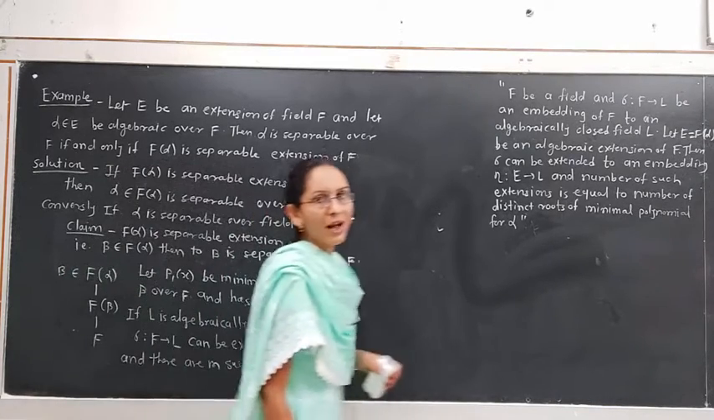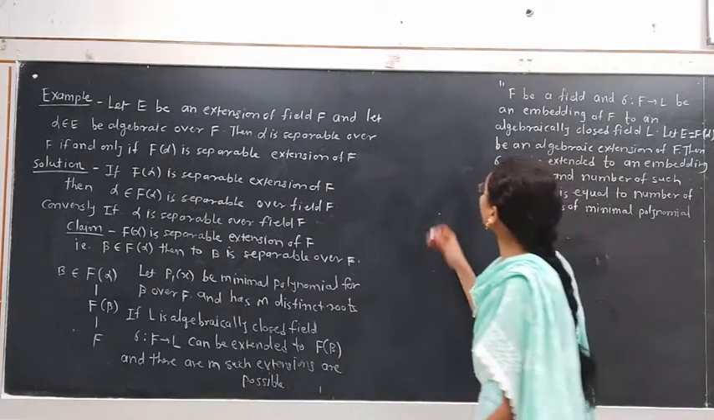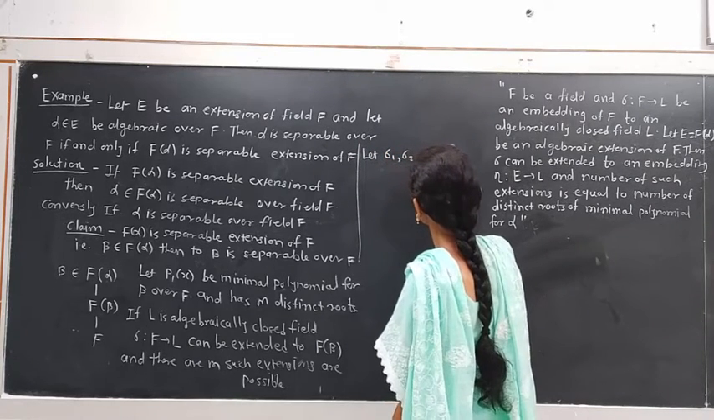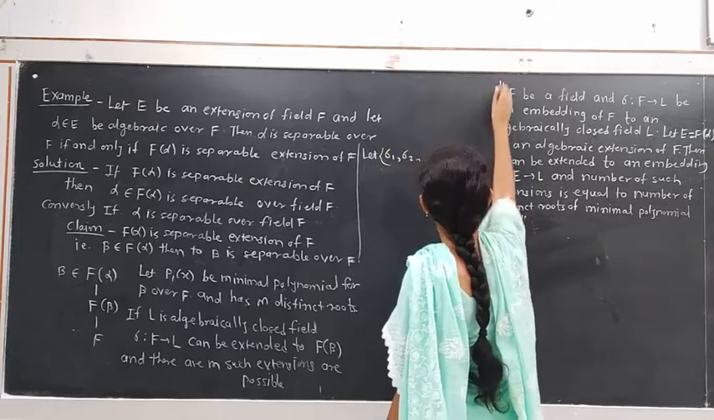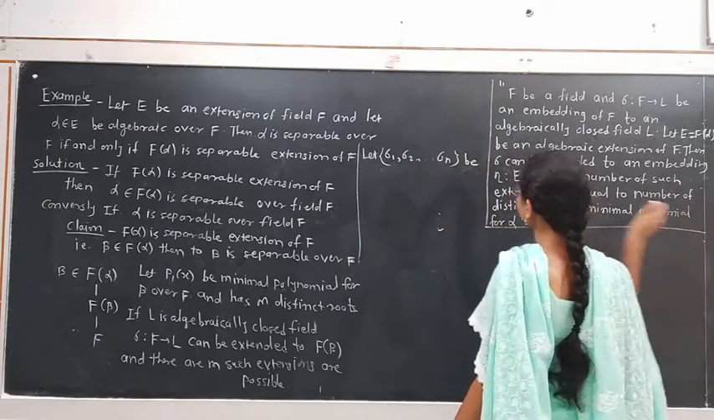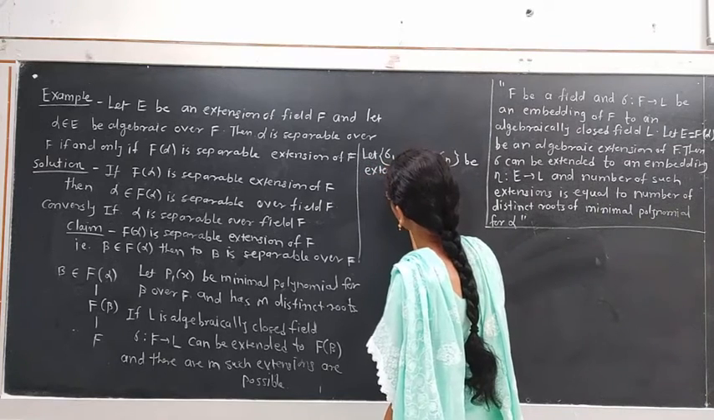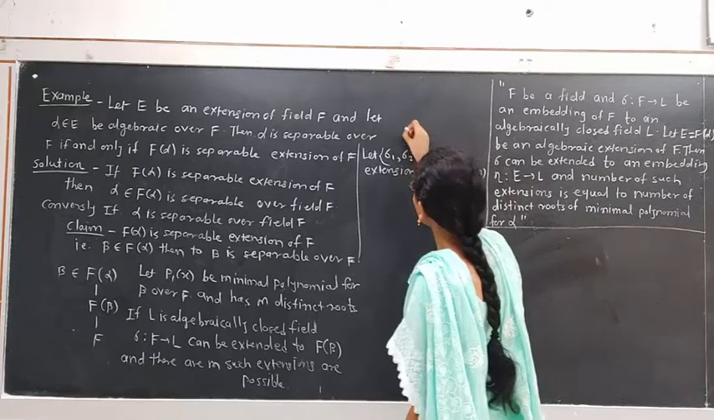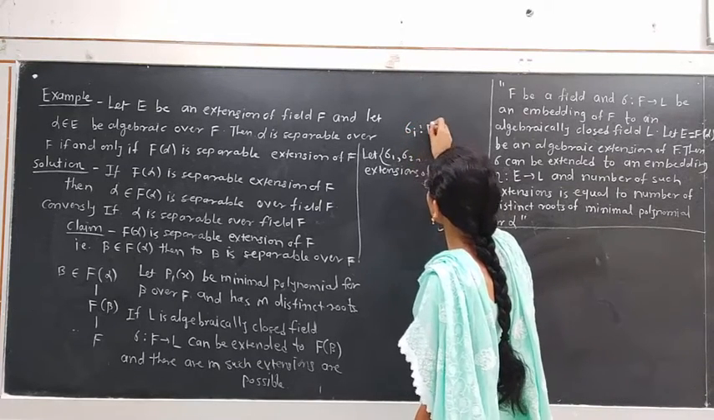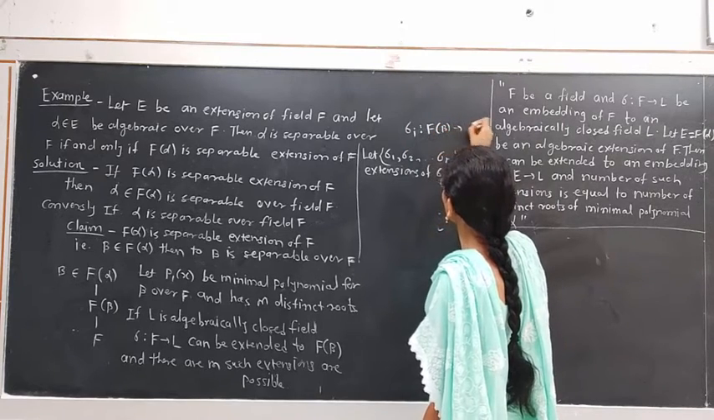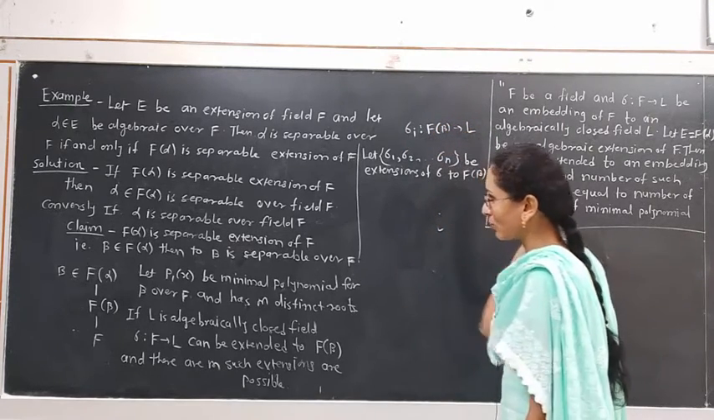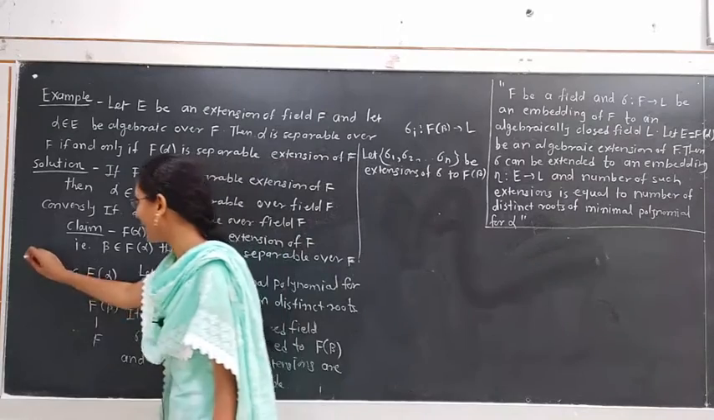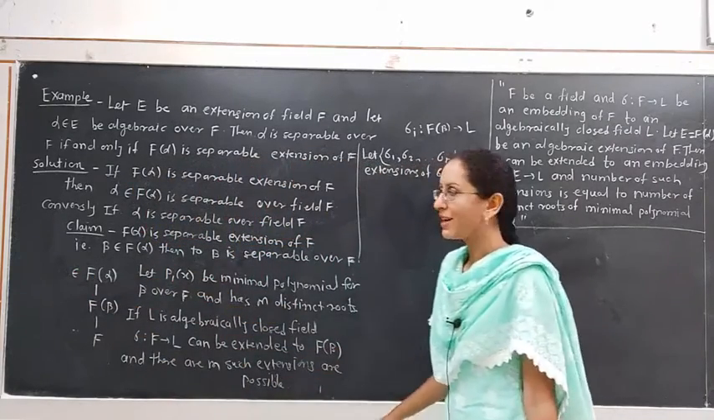Suppose that the extensions are sigma 1, sigma 2 up to sigma n. Let sigma 1, sigma 2 up to sigma n be extensions of sigma to F of beta. That means each sigma i is an extension from F of beta to L, where L is an algebraically closed field. The element alpha belongs to F of alpha. F of alpha contains the element alpha.